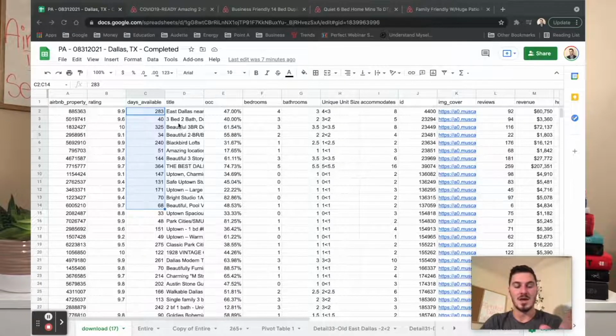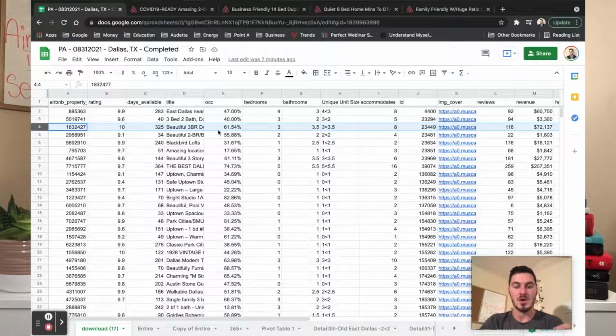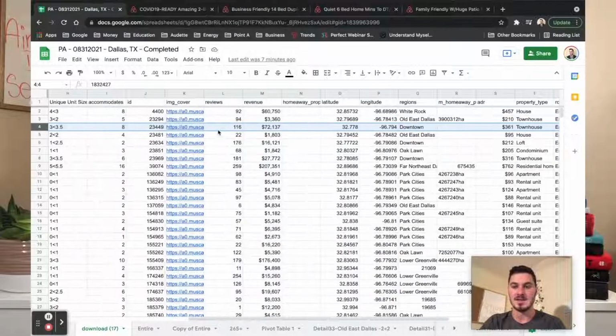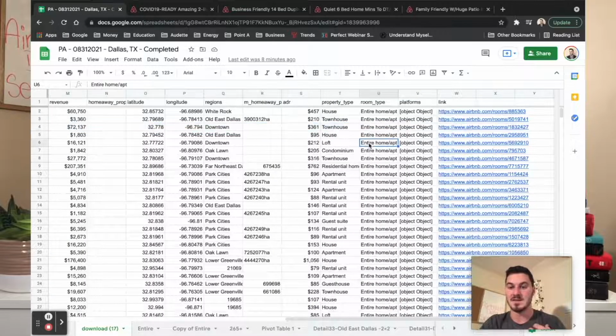But this is how the data is going to come through for you when you get it, right? And I've explained that these are the different data points up here, and each row is a different listing, okay? So the very first thing that we want to do is remove all of the listings that aren't the entire home. So you can see here there's a room type, which is entire home.